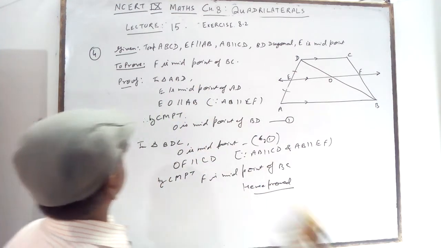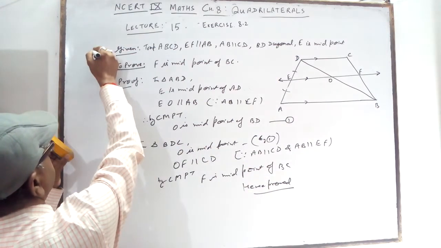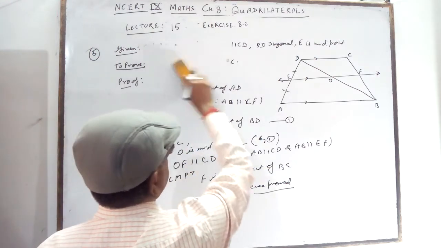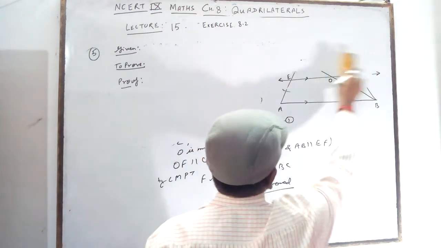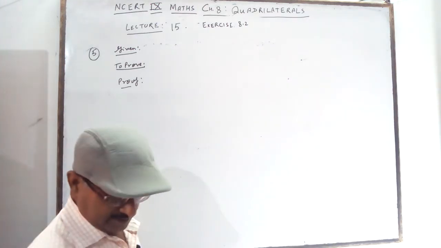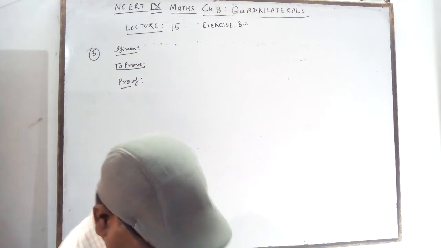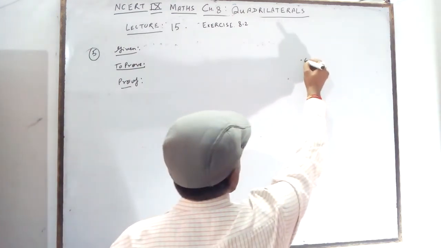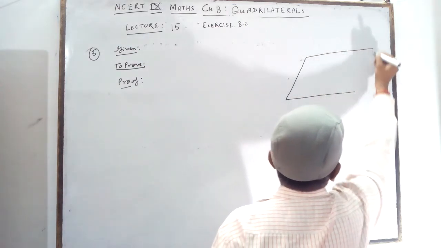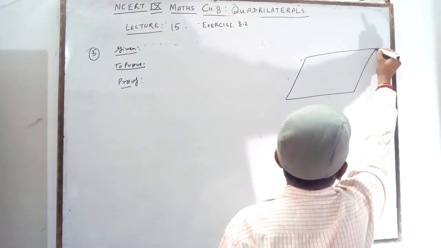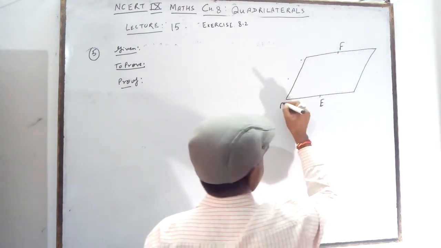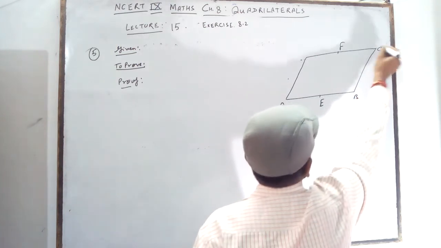Question number 5 you will see. Question number 5 of the exercise: in a parallelogram ABCD, E and F are the midpoints of AB and CD. It is given.